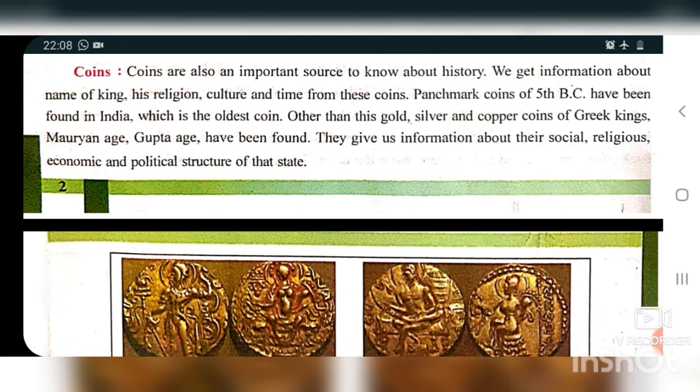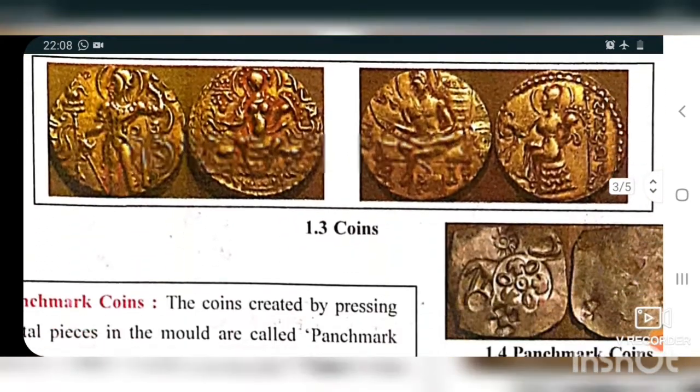So they give us information about the social, religious, economic and political structure of the state. By the coin we can come to know about the economic, political, social and religious life of the people, of their religion or state. So here we come to see different coins.